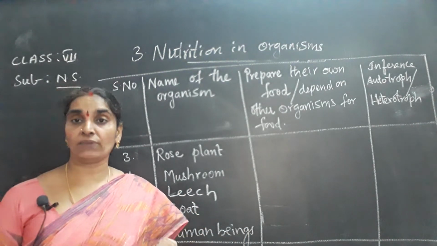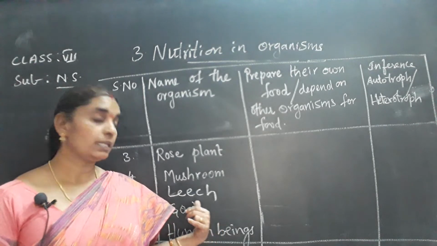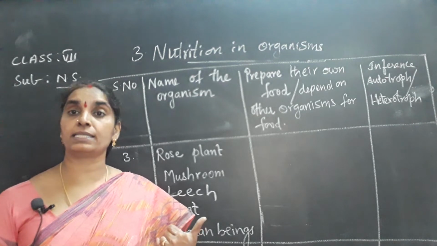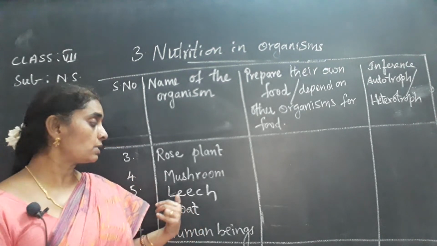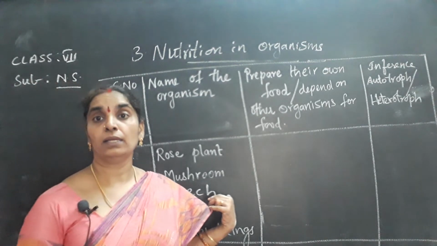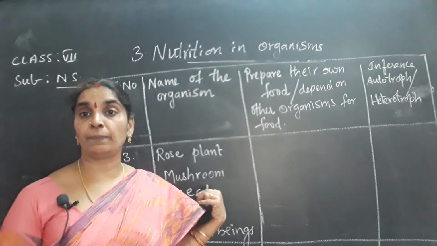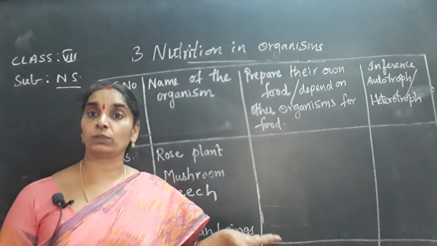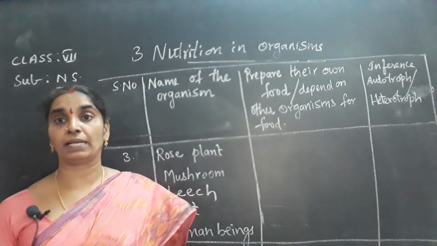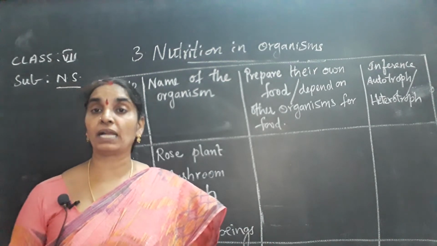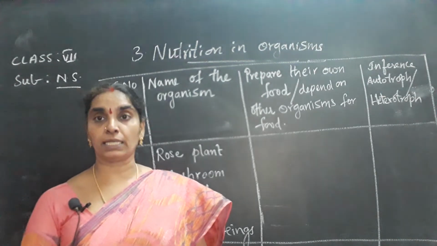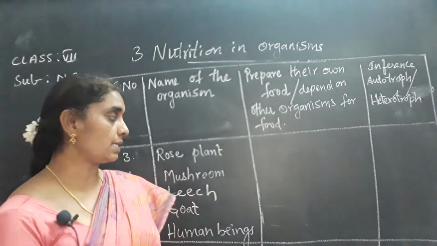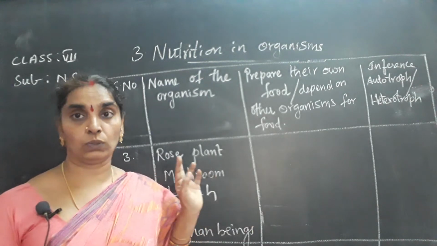You know very well that leeches suck the blood of animals, especially the buffalo. You have studied this in the 6th class itself, isn't it? So leeches depend on the blood of other animals. It takes its habitat on the skin of the animals and sucks the blood with its mouth part called suckers, isn't it? So they depend on other animals for their food. From this, you can say that they are heterotrophs.